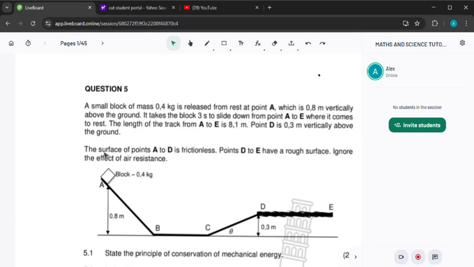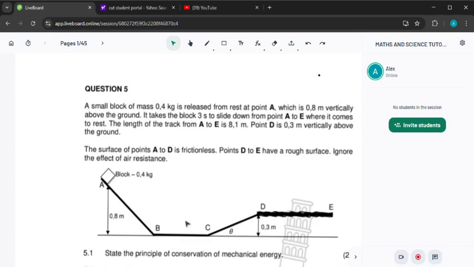Now they are saying the surface from A to D is frictionless, right? I think we can see, because if we compare the surface, it's smooth compared to DE. The surface is rough there.